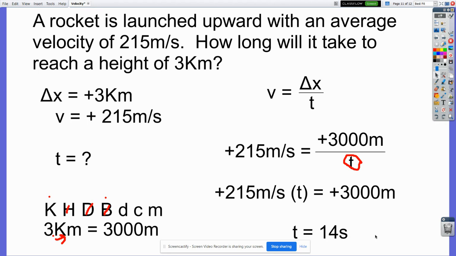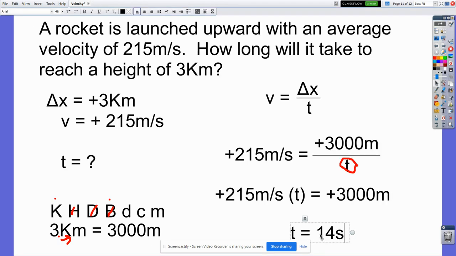If you want to see problems where I take it a little bit more step by step instead of just diving right into the deep end like I did here in velocity, you can go back and watch the speed video. The speed video is a bit longer because I take it step by step. Like the first tricky one is to solve for t, and then maybe the second tricky one is just doing a unit conversion, and kind of take it step by step before you do all this at one time.